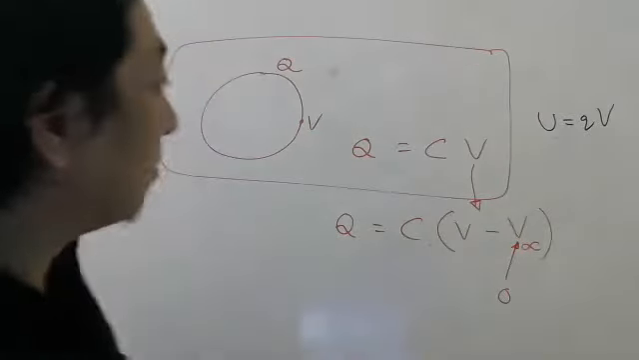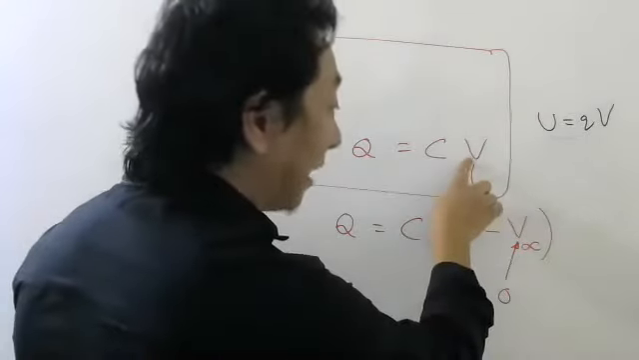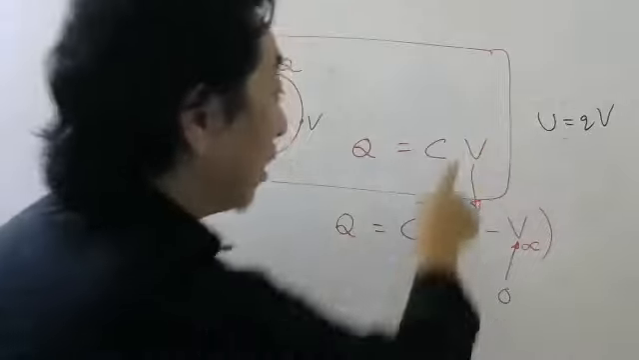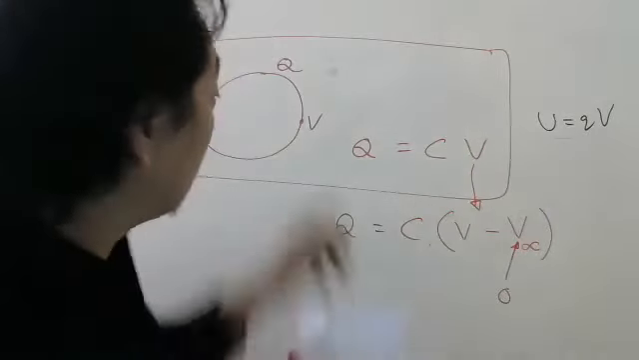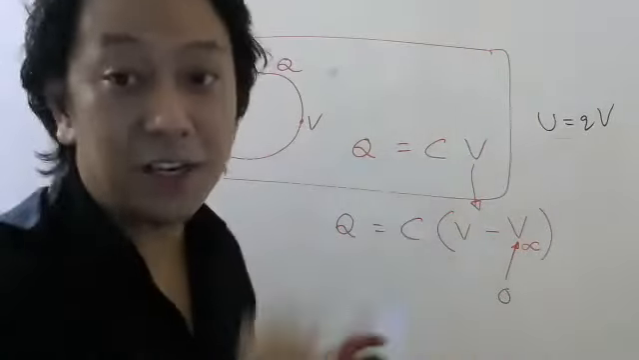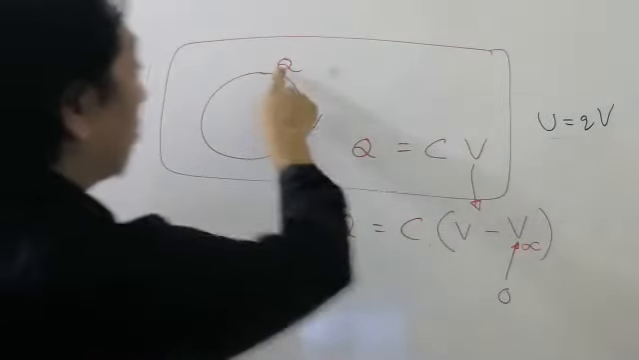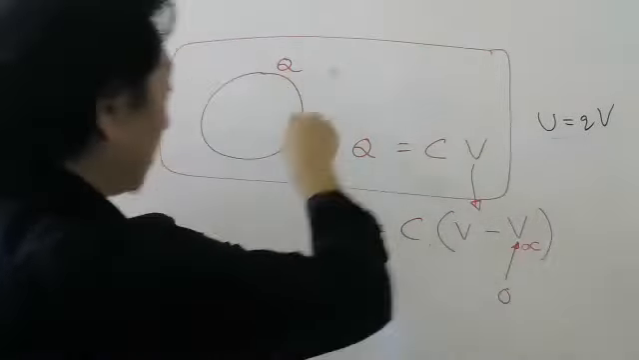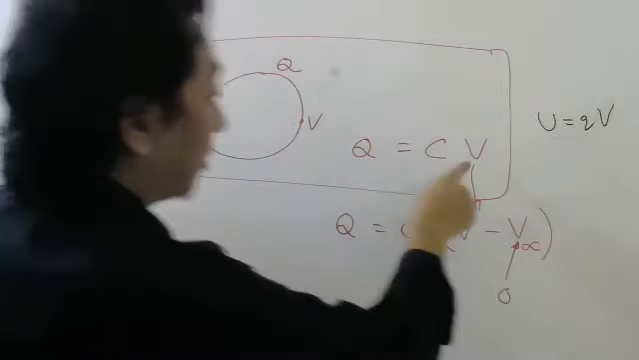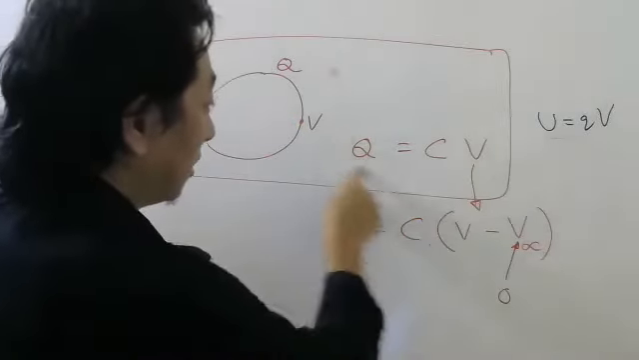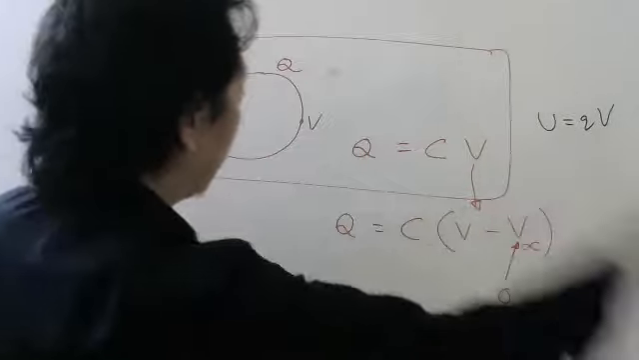So when I write potential, this V actually means the potential difference between this point and infinity. Okay, students. So this Q is brought from infinity to this point. That is how potential is defined. No, the work done to bring this charge from infinity to this point.